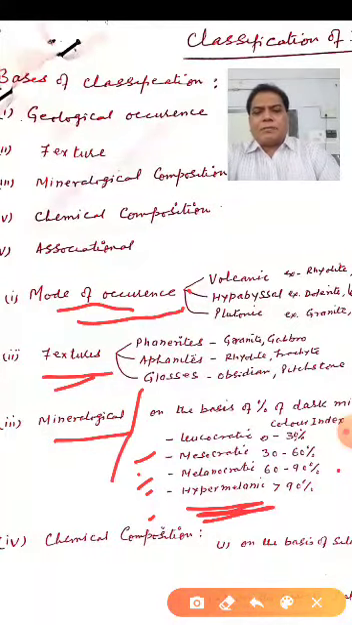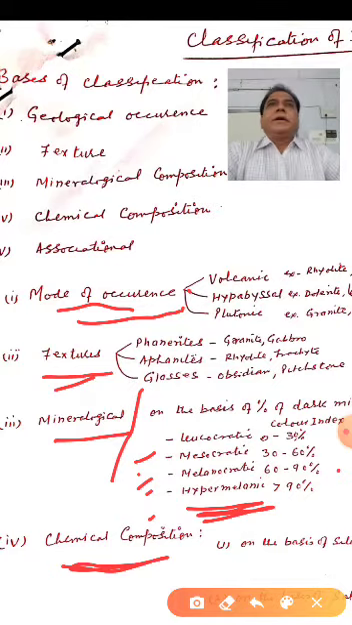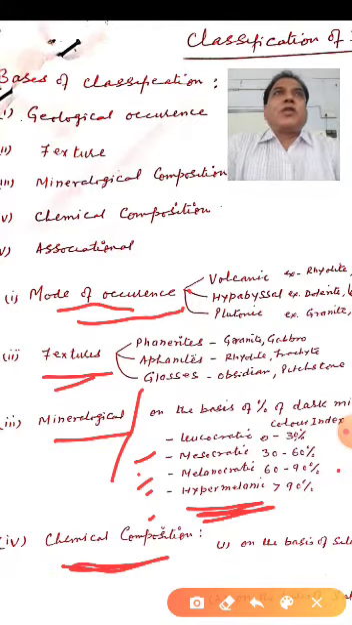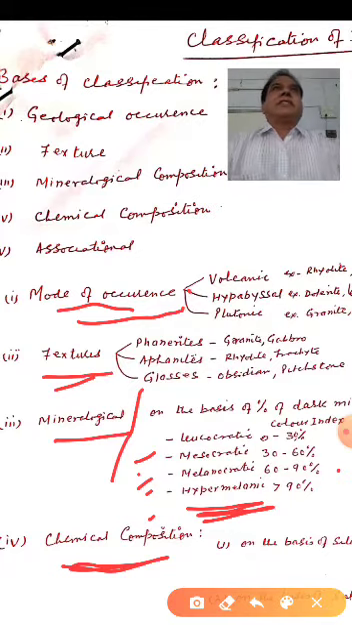Now, the next basis is on the basis of chemical composition. You all know that first we visit the field, we notice the geological setting of igneous rocks, we collect samples, we study in hand specimen, then in thin section, then under the microscope, mineral composition, and ultimately we go for the chemical analysis of the rocks.